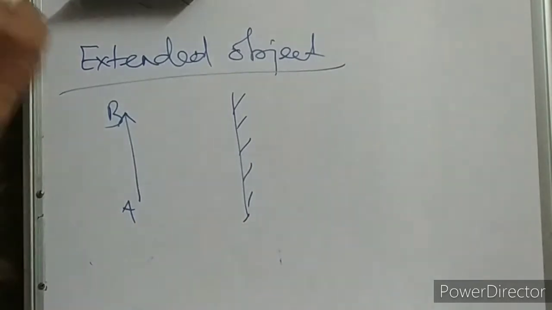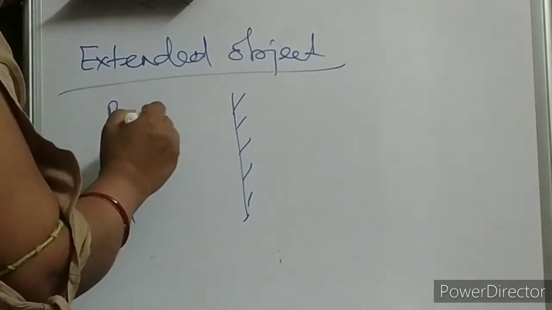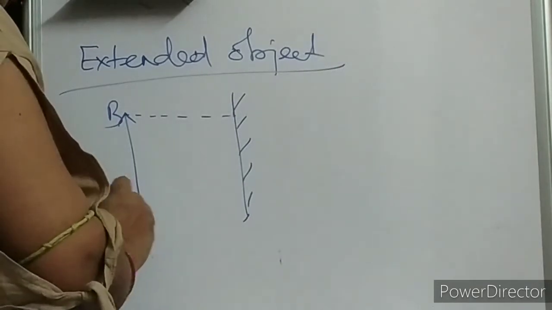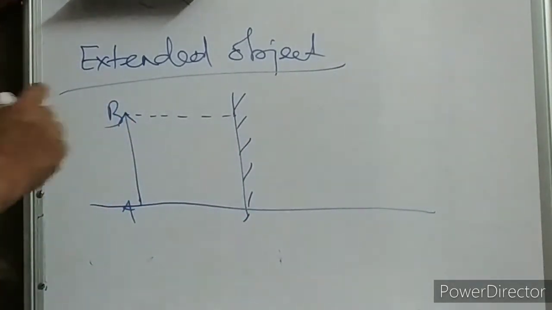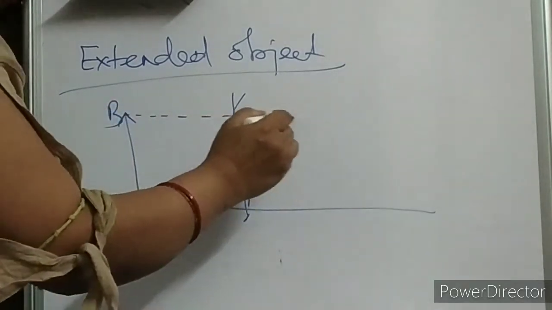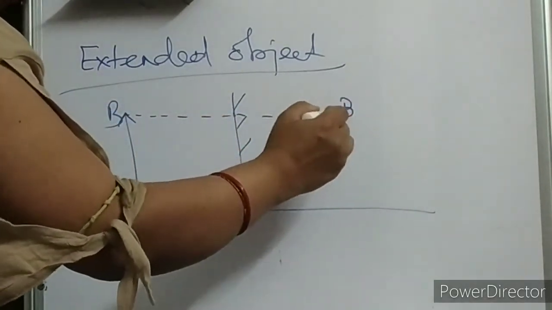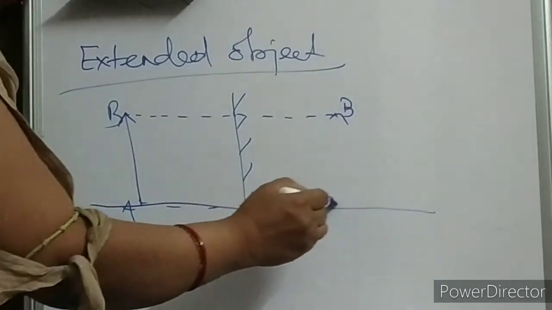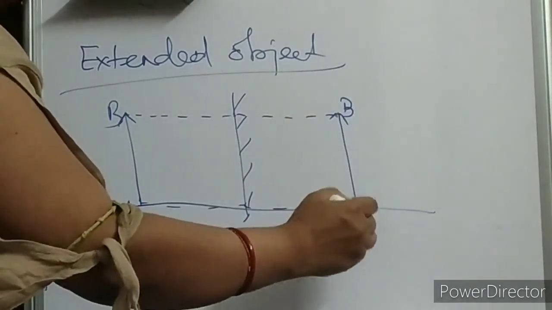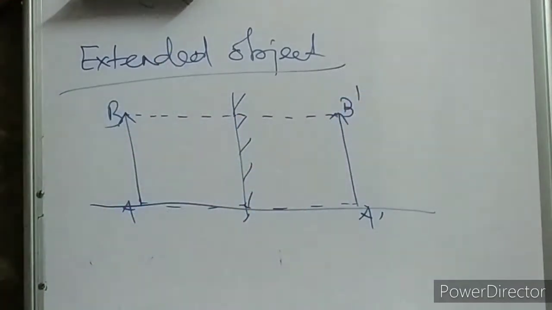Very easy. What I have told you is that this distance has to be the same. Let me draw this basic line so that it will be easy for me. Now the same distance, this is your point. Now this is also the same distance, and here also the same distance. So A prime, B prime, this is your image now. Is it easy now to draw the image for a plane mirror?